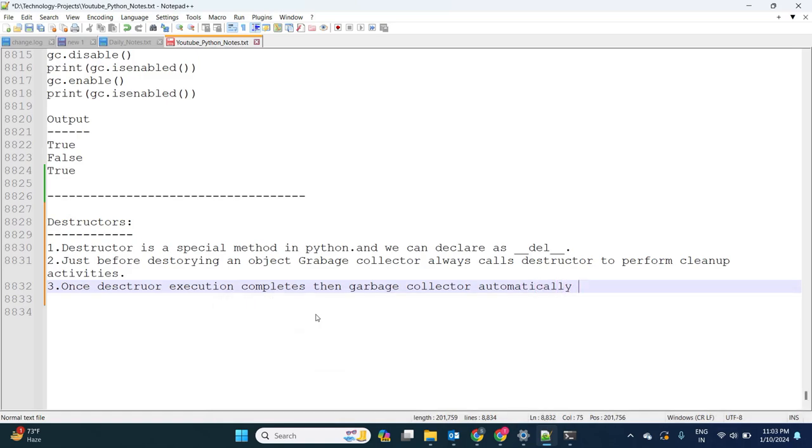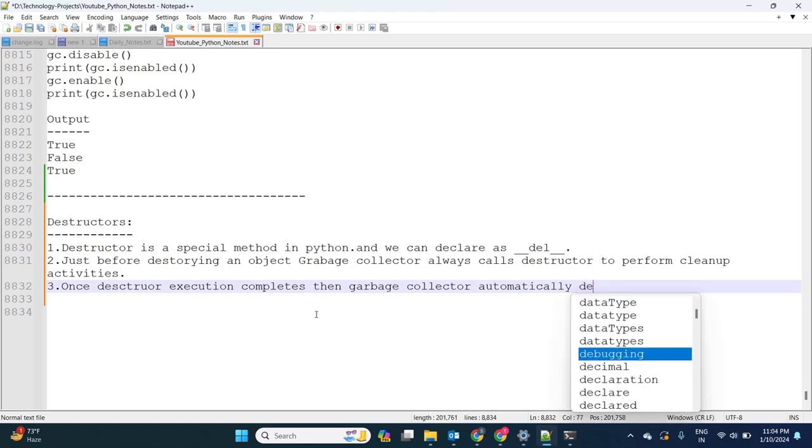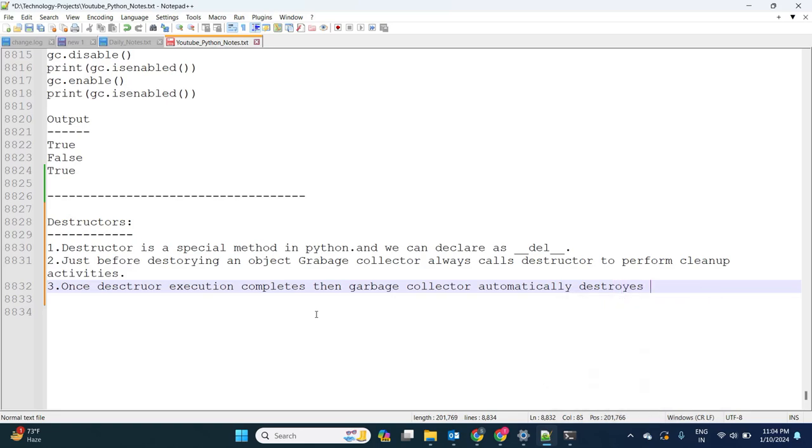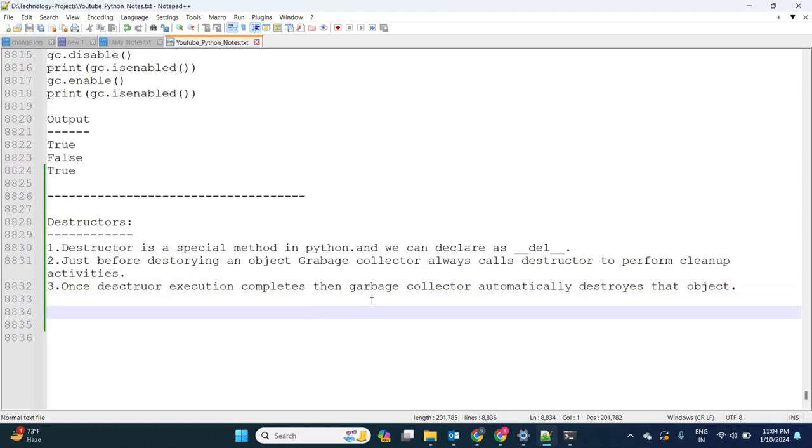Okay, once the destructor execution completes, then the garbage collector automatically destroys that object. Clear?